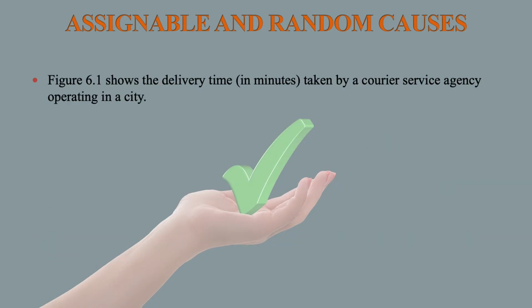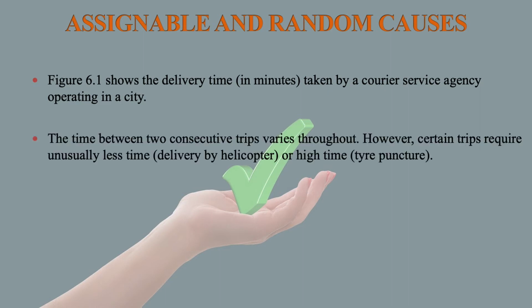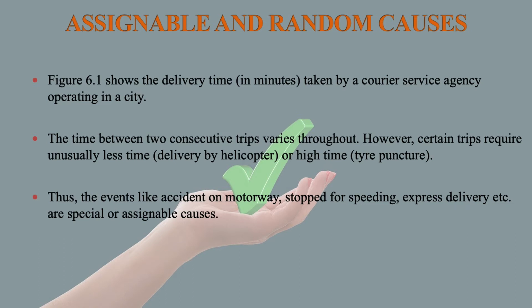The figure shows the delivery time in minutes taken by a courier service agency operating in a city. The time between two consecutive trips varies throughout. However, a shortened trip requires unusually less time, such as delivery by helicopter, or a high time, such as a tire puncture. Thus, events like an accident on the motorway, a stop for speeding, express delivery, etc. are special or assignable causes.